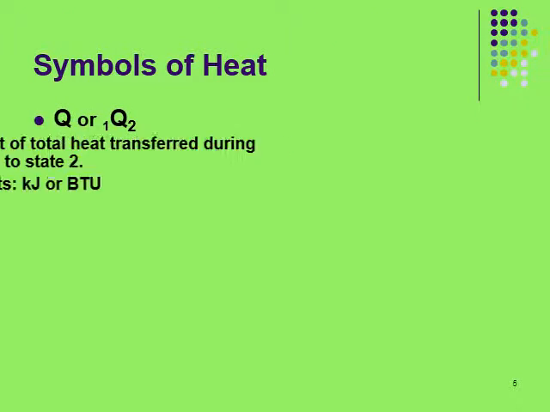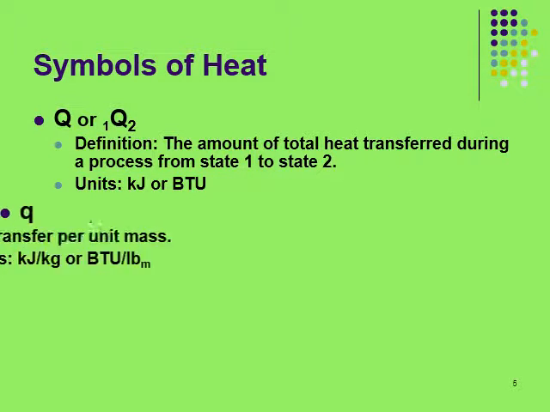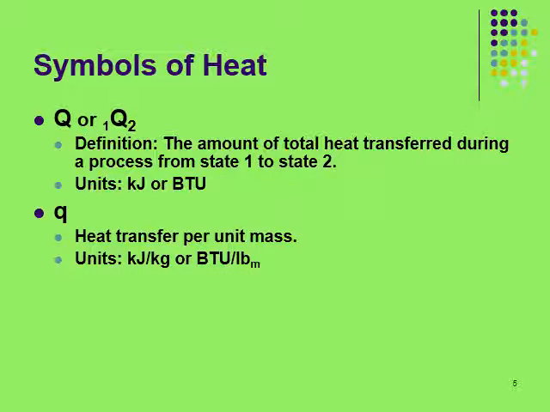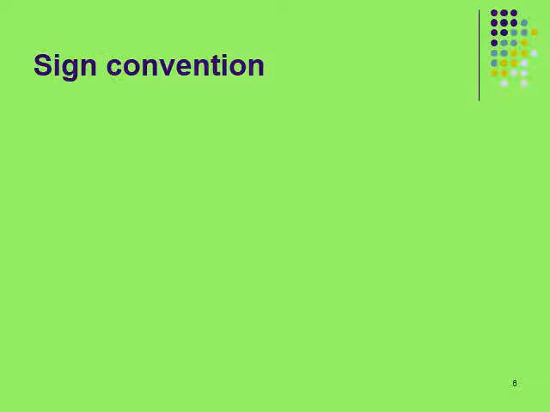Now, what are the symbols of heat? Q or Q12. This is the amount of total heat transferred during a process from state 1 to state 2. Its unit is kilojoule or British thermal unit. Small q is the heat transfer per unit mass, with unit kilojoule per kg, and q dot is the rate of heat transfer. Its unit is kilojoule per second, or kilowatt.